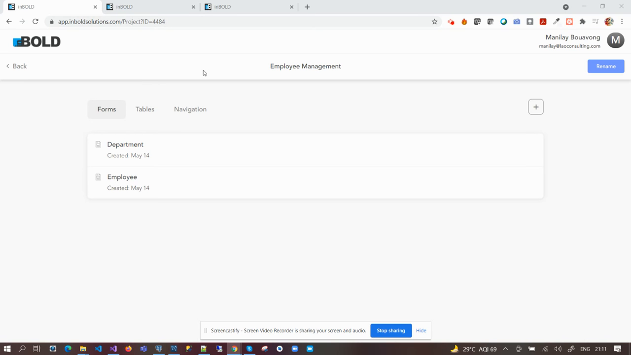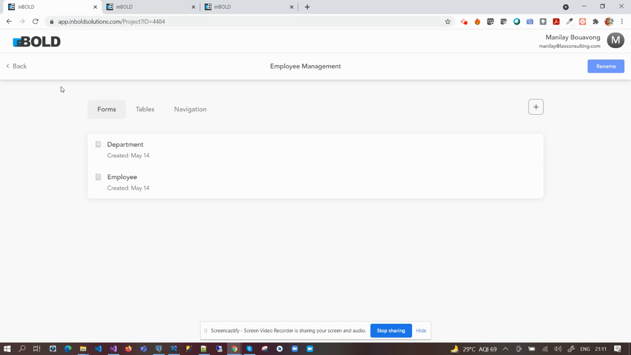Hi, I am logged in with the Manali account. In this section, there are three projects. One is employee management, one is leave request management, and another one is leave request approval.